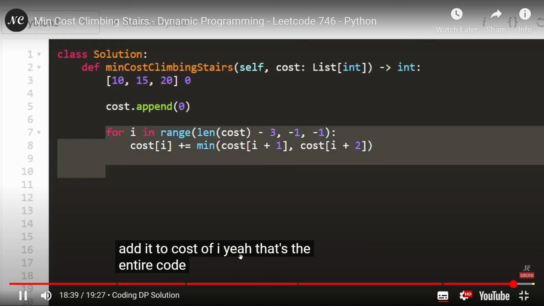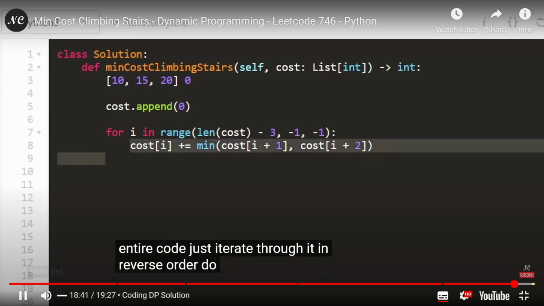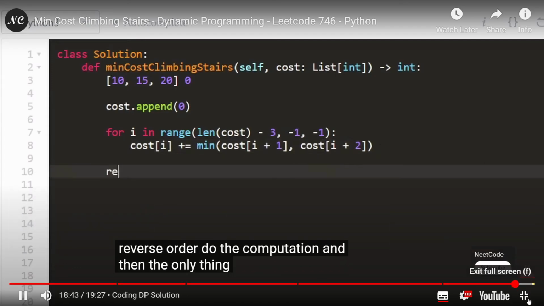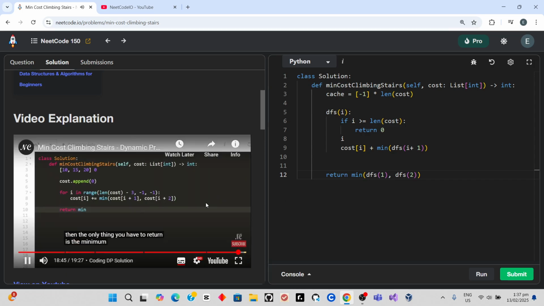Yeah, that's the entire code. Just iterate through it in reverse order, do the computation, and then the only thing you have to return is the minimum of the first two values of cost of I, so cost of 0